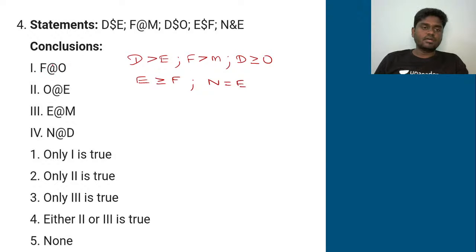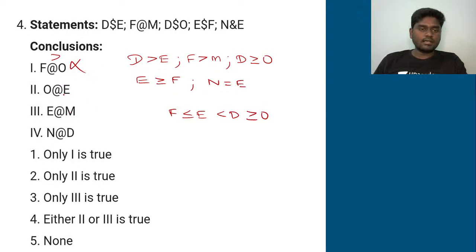So F, what is it? @ means greater than. So is F greater than O? What is the bridging letter which you can take up here? F is here, O is here. It literally connects through E. So I can form a statement like F ≤ E, E ≤ D, D ≥ O. So you have opposite symbols, so the given conclusion is false.